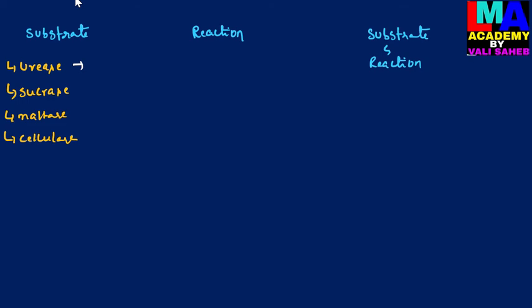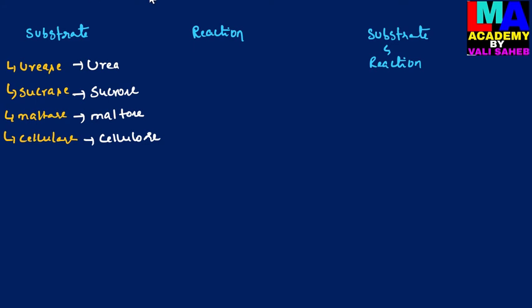For example, the urease enzyme acts on urea, the sucrase enzyme acts on sucrose, the maltase enzyme acts on maltose and the cellulase enzyme acts on cellulose. These are the names of enzymes which are based on the substrate molecule.